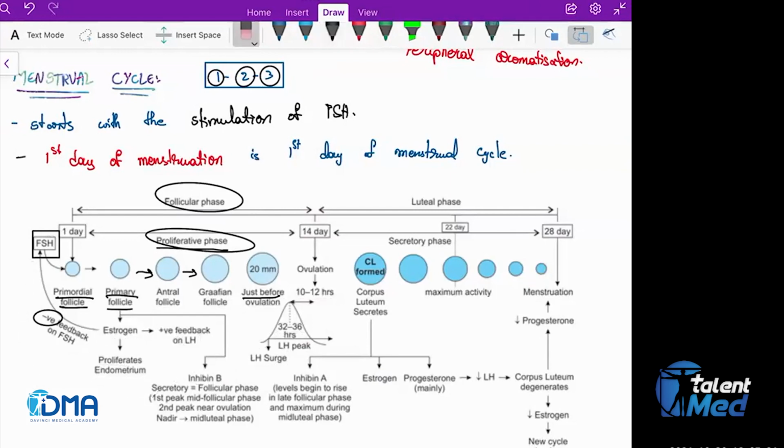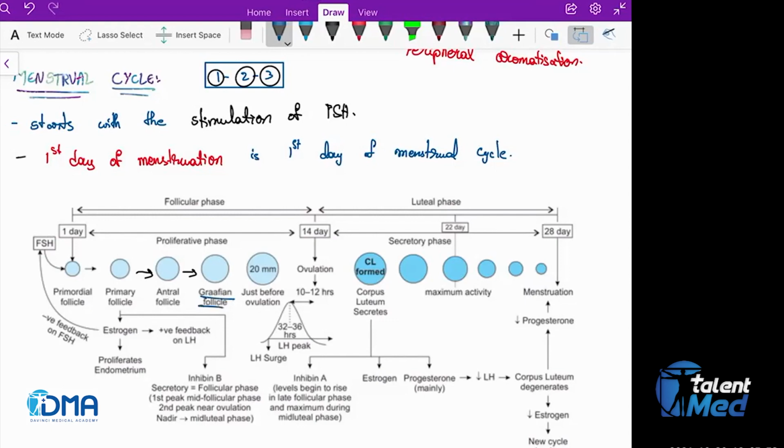Now let's say that on the 14th day, ovulation has occurred. Ovulation is due to the LH surge. Keep at the back of your mind that the LH surge is also due to estrogen and progesterone, but what you need to push forward is that ovulation is due to the LH surge. After the ovulation has occurred, whatever this Graafian follicle is, from now onwards we call it the corpus luteum.